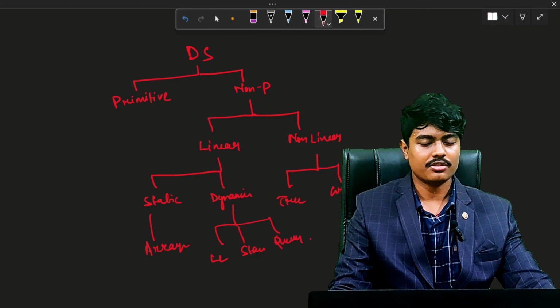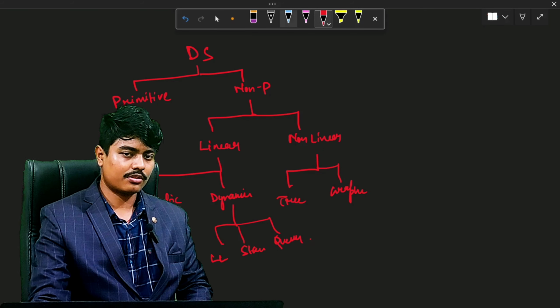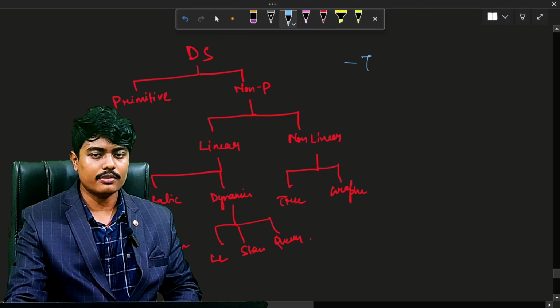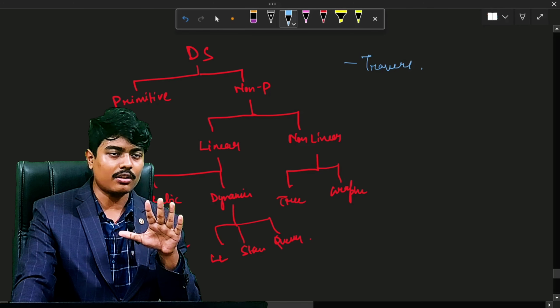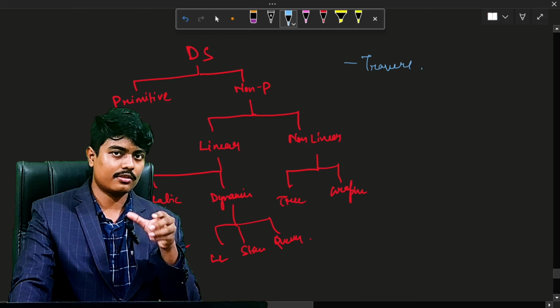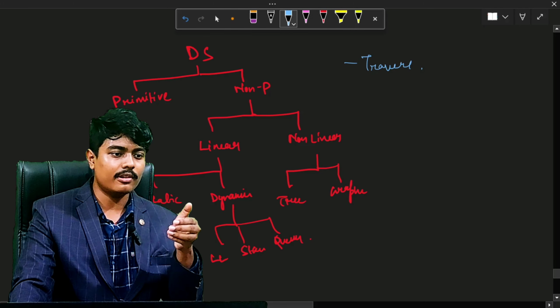So, operations on data structures: what can we do with data structures? We can traverse. Every data structure contains a set of data, and that data can be traversed. Traversing means visiting each element of the data structure in order to perform some specific operation like searching or sorting.